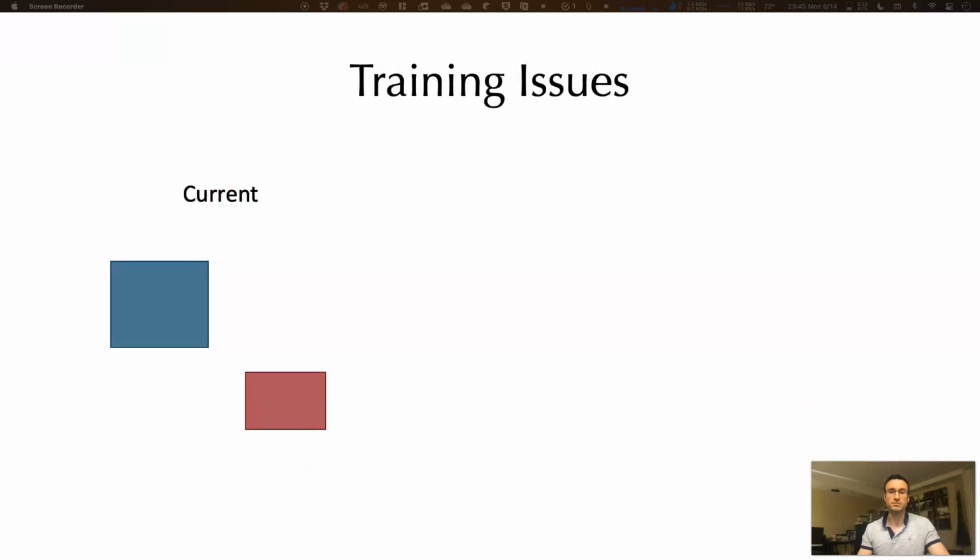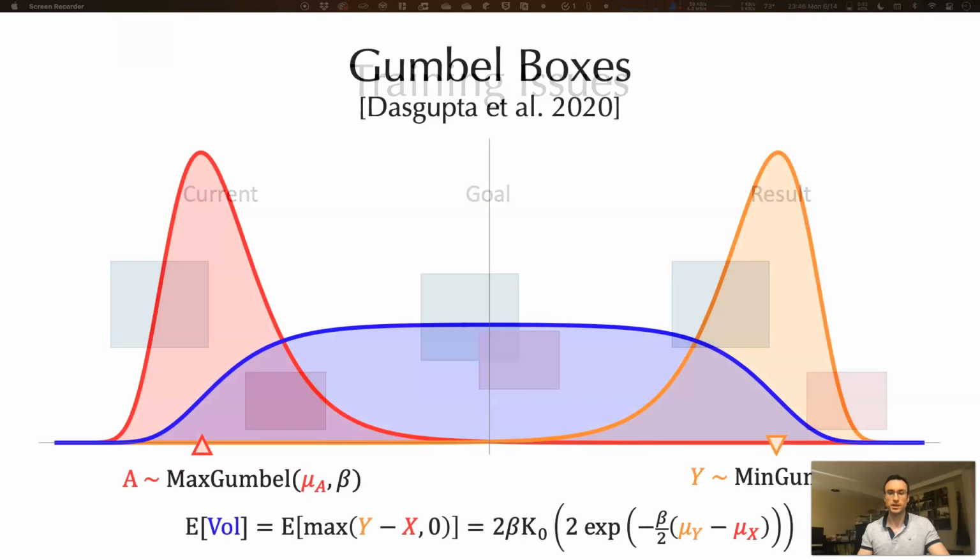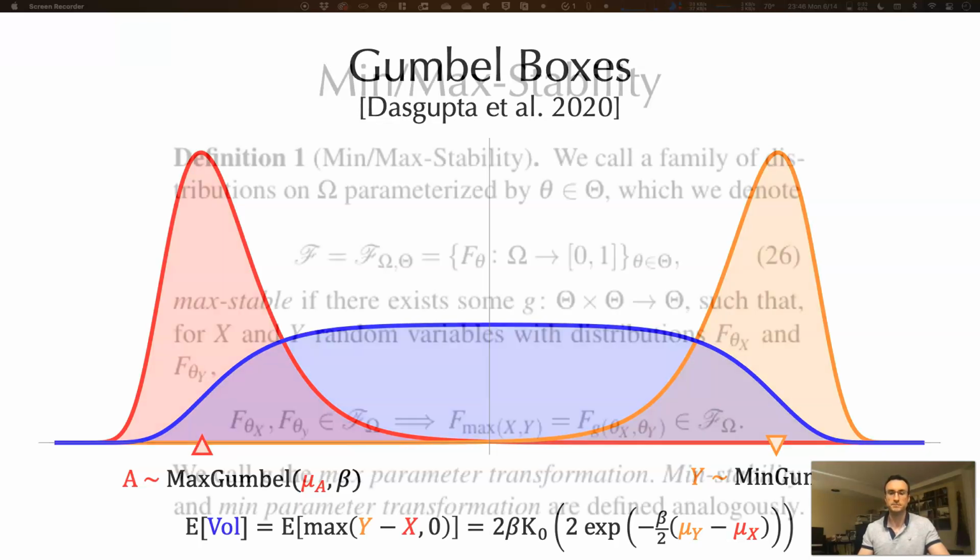Unfortunately, the original approach to modeling boxes suffers from issues with training. The hard edges of boxes lead to discontinuous gradients, and many regions with no training signal at all. The Gumbel box model, introduced in Dasgupta et al. 2020, mitigates this issue as well as others by taking a latent random variable approach. The endpoints of intervals are modeled as Gumbel random variables, and thus the model actually ensembles over a family of box models. Here we depict a one-dimensional Gumbel box, where the blue curve indicates the probability of a point on the horizontal axis being inside the box.